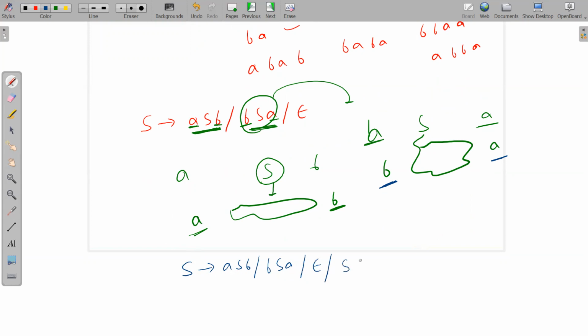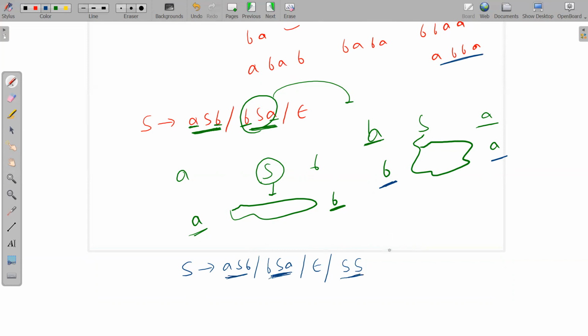Just apply one more production, that is S goes to SS. So you just combine these two. If you combine these two, then you will get all possible strings over A and B which have equal A's and equal B's. Just try to think about it. You will get each and every string. If you want ABBA, this is very, very simple from this grammar. AB, BA, so S goes to SS.